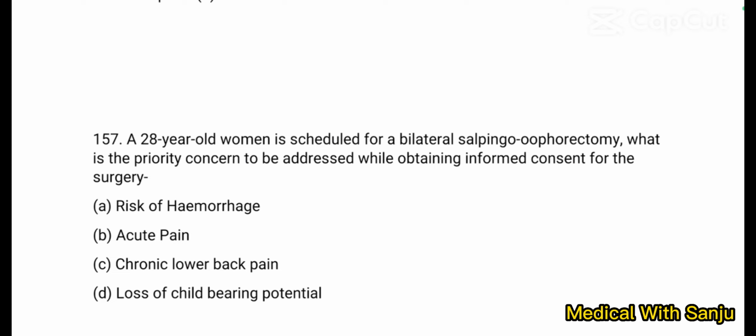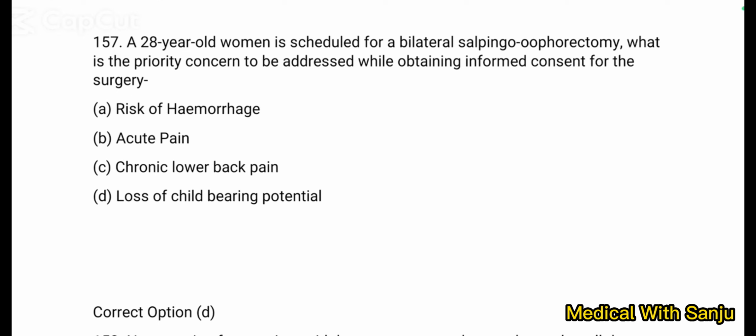Question number 157. A 28-year-old woman is scheduled for a bilateral salpingo-oophorectomy. What is the priority concern to be addressed while obtaining informed consent for the surgery? Option A. Risk of hemorrhage. Option B. Acute pain. Option C. Chronic lower back pain. And option D. Loss of childbearing potential. Option D is right answer.